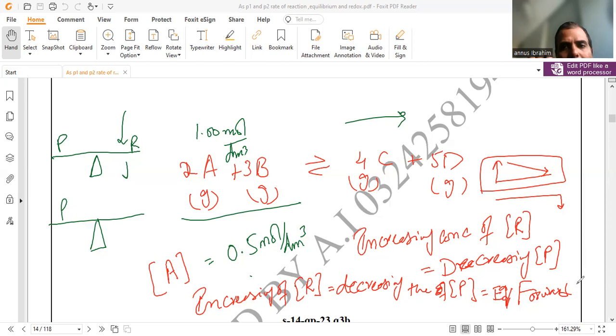Increasing the concentration, equilibrium moves to the forward direction. Decreasing the concentration of product has the same effect. Or in other words, increasing the concentration of product or decreasing the concentration of reactant both have the same effect, meaning equilibrium shifts towards the backward direction, more reactant, less product at the equilibrium state. For temperature and pressure, we just hint here and will discuss in more detail in the next class.